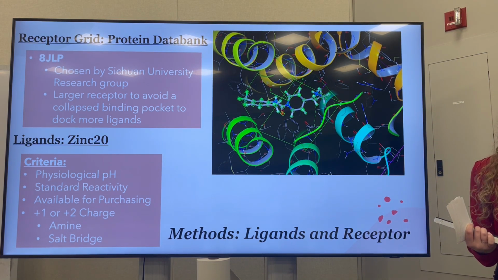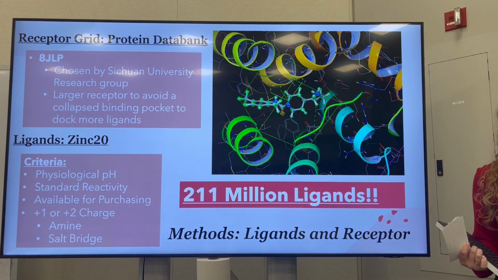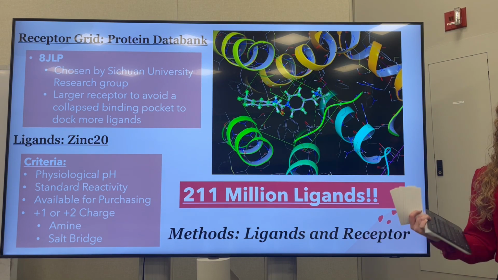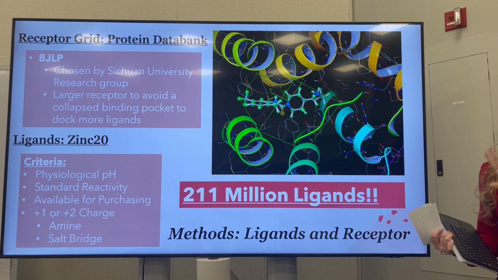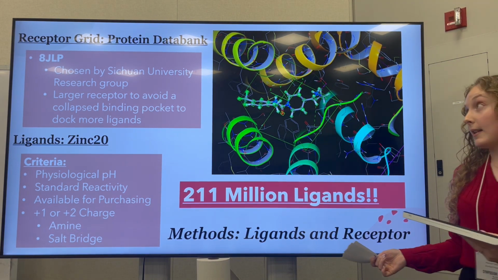After all this, we had a really big screening of 211 ligands to bind to TAAR1. So obviously we had a lot to do. It was a really big research study, again, because this is not necessarily exploratory, but in its beginning stages. So now that I have covered the beginning methods, I want to get into how we docked these to the receptor.